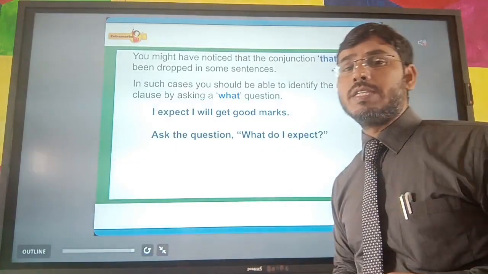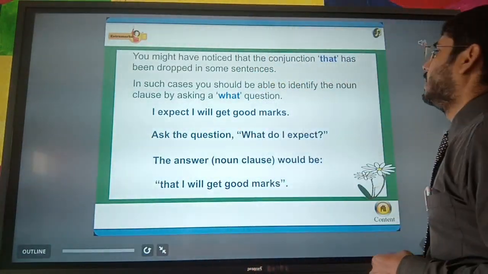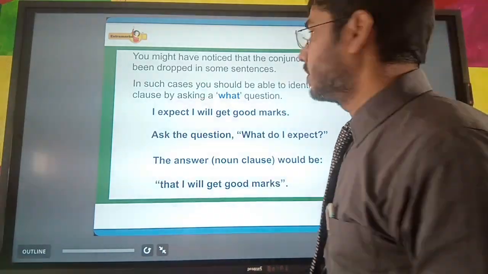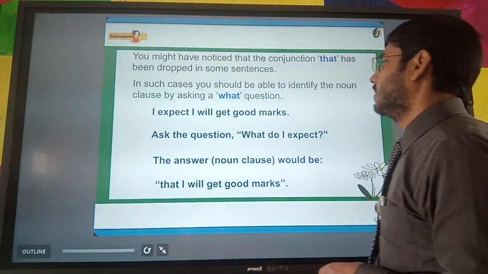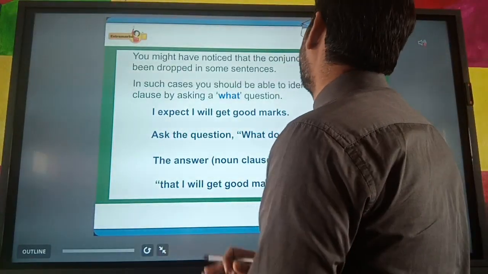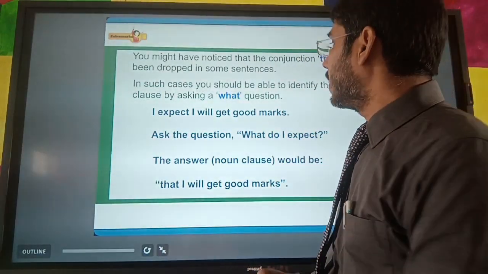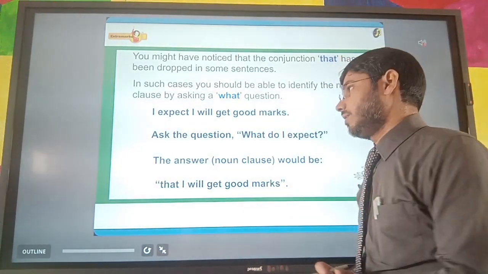So here we can see some examples where the conjunction that has been dropped. In that case, you should be able to identify the noun clause by asking a what question.